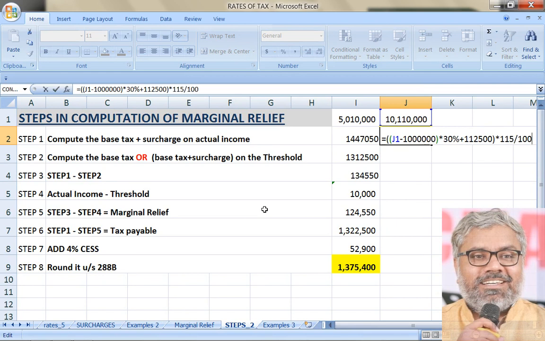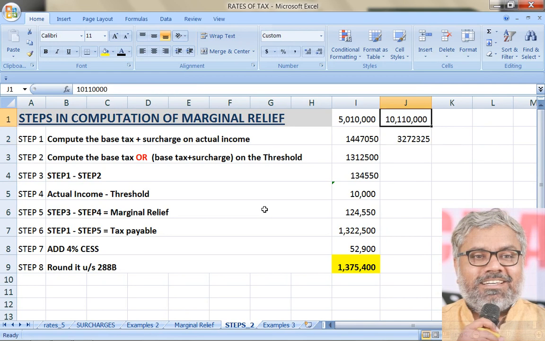So how much will be the base tax plus surcharge? That is going to be 32,72,325. Don't round it and all, only just calculate normally. That is going to be the base tax plus surcharge on actual income, that is 1 crore 1,10,000.